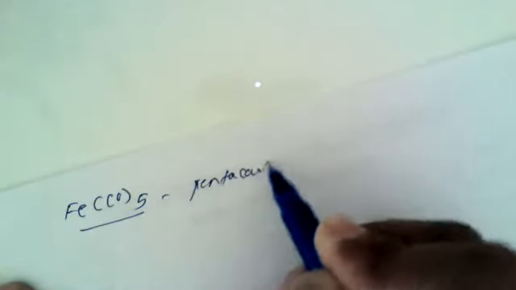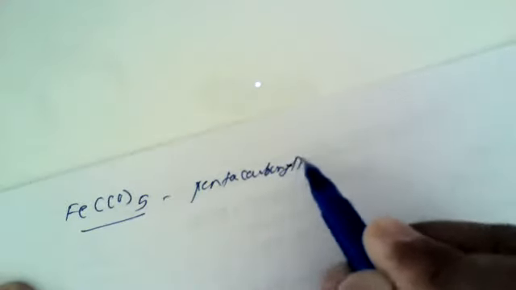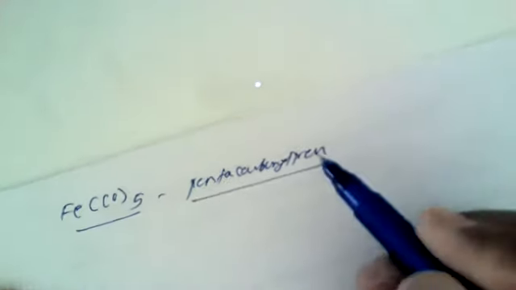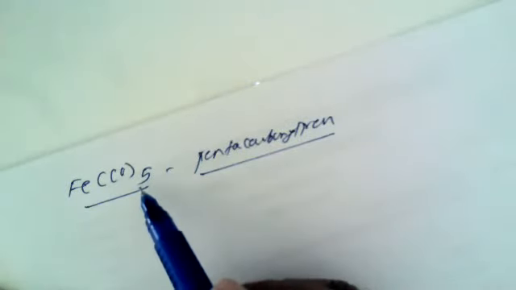that is known as pentacarbonyl iron. This is Fe(CO)5, and the name of which is pentacarbonyl iron. The word penta stands for 5 carbonyl groups surrounded by iron.